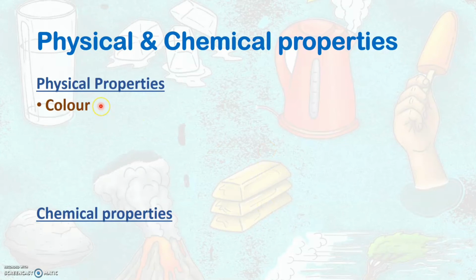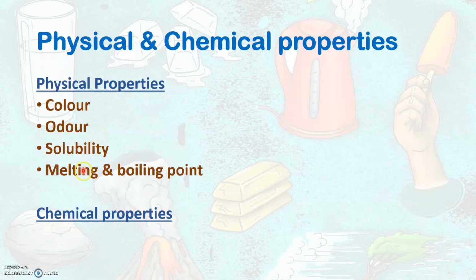Properties like color, odor, solubility, melting point and boiling point are some of the physical properties which help us to distinguish one kind of matter from another. Different substances have different colors, isn't it? Yes, so this physical property will help us to distinguish one matter from another. Likewise, different substances have different smell or odor. Therefore, this property, odor, will help us to distinguish one matter from another.